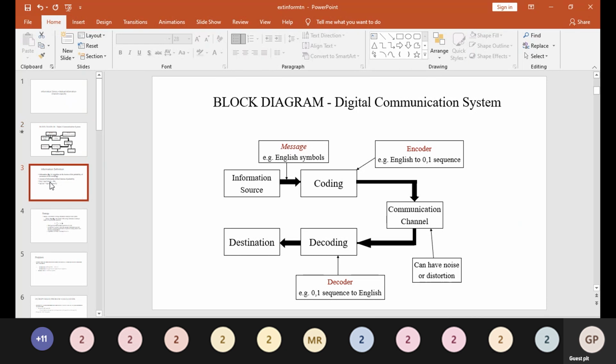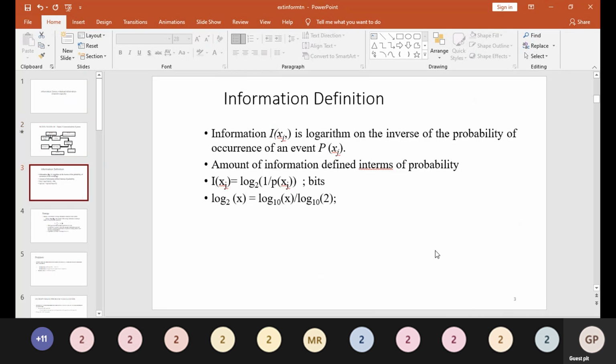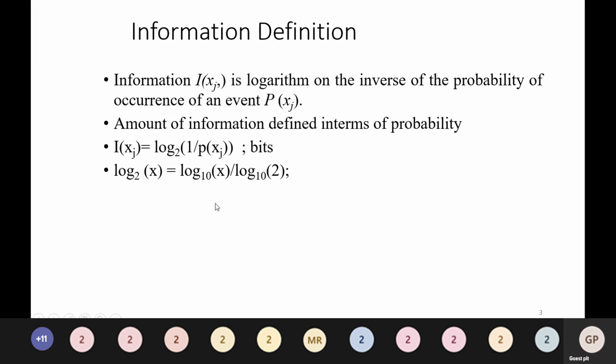Now we'll move on to the next slide, which is the information definition. What is the information definition? The information I of xj is the logarithm of the inverse of the probability of occurrence of an event p of xj. So the amount of information is defined in terms of probability. I of xj is equal to log base 2 of 1 by p of xj, where log base 2 of x is equal to log base 10 of x divided by log base 10 of 2. So this is the information definition.